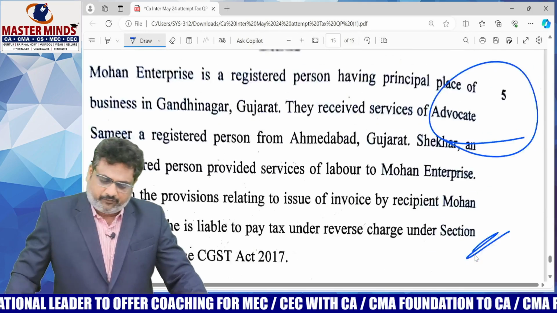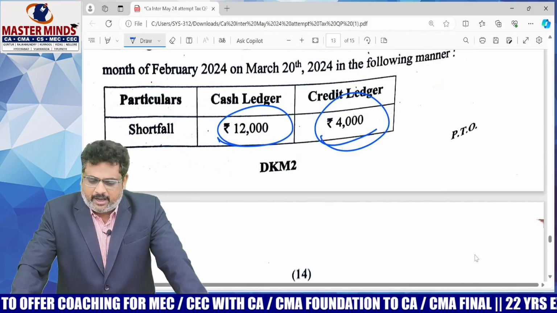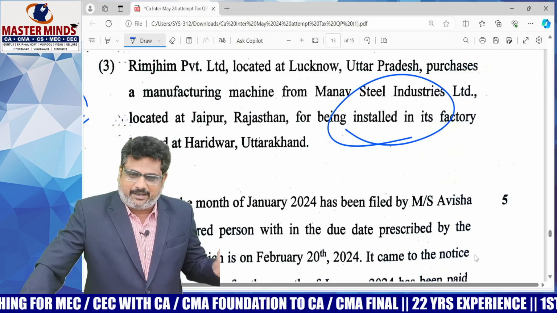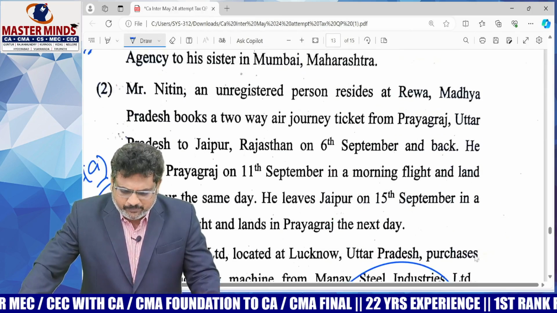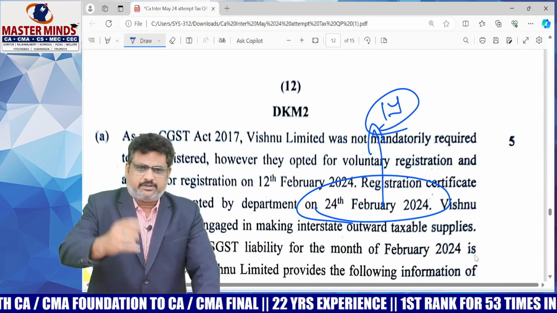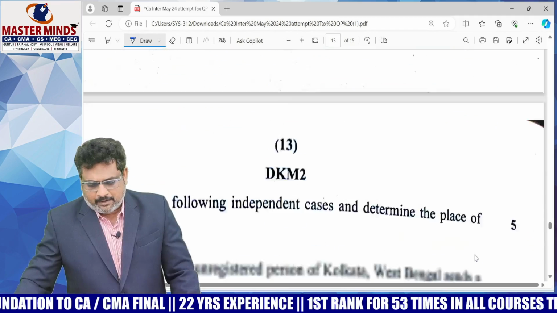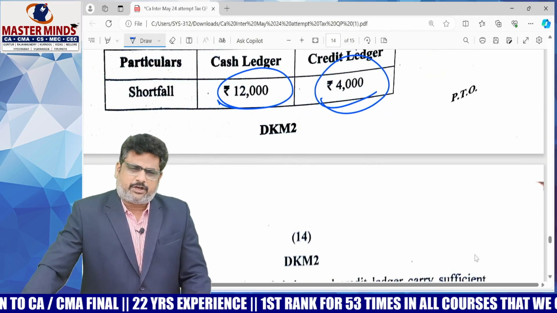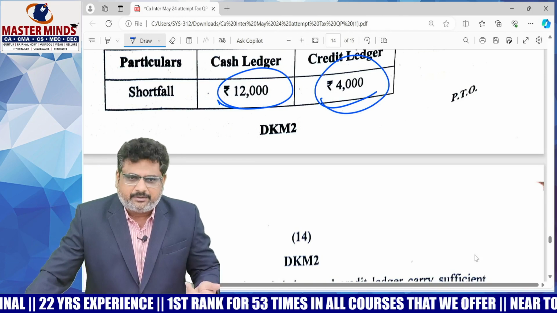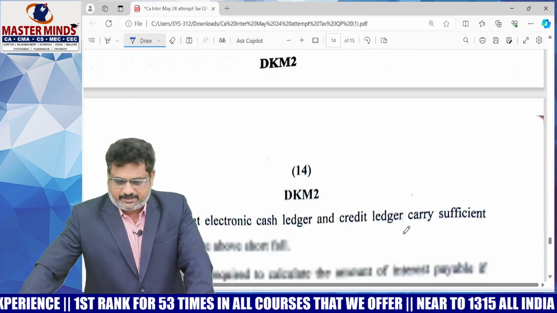In this entire paper, as far as my knowledge is concerned, generally if you are intelligent, you will always feel the paper is easy, but an above average student will feel a little bit difficult with respect to this 6A, based on section 18 subsection 2, where the question was asked. ITC is an important chapter, that's why even the above average student will read that particular section 18. So I'm expecting more people are able to understand the logic there.